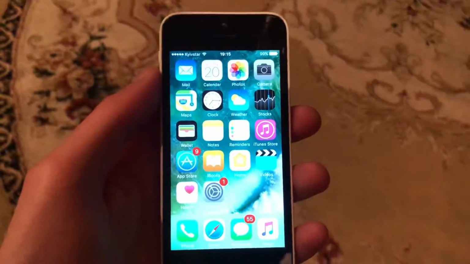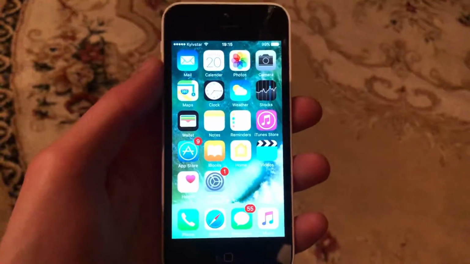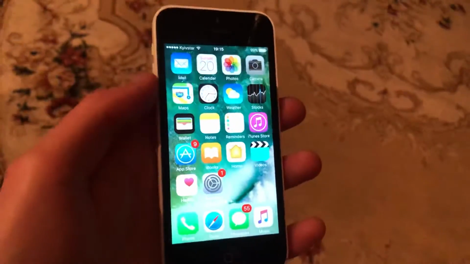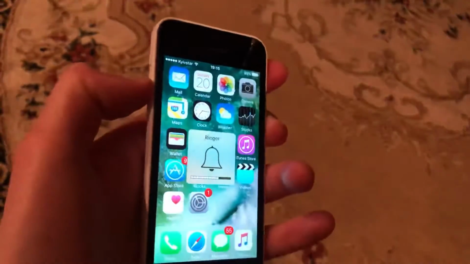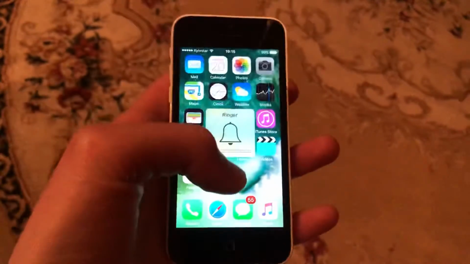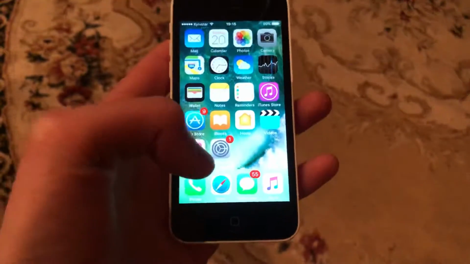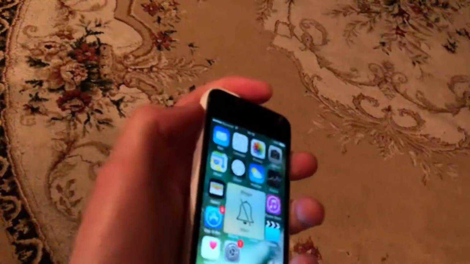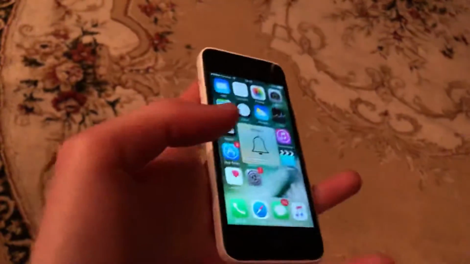Dear subscribers, today I will tell you how you can fix your iPhone sound problem. So first thing, you check here on the buttons if you choose the highest level of sound. Another thing you can try is to check if you switch here on loud mode, not vibrate, silent, sorry.